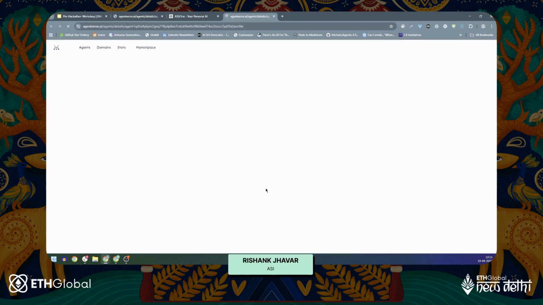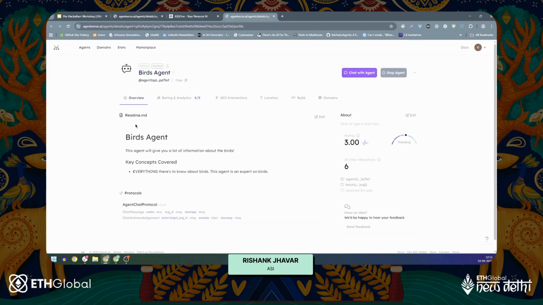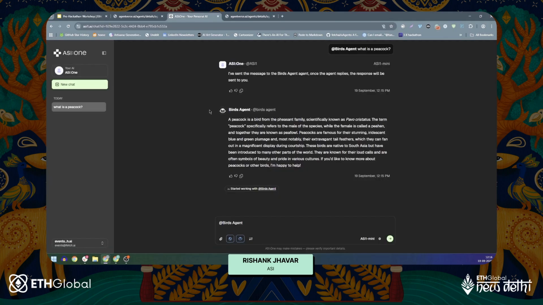I can click on the agent and I can also see the details of the agent. I'm seeing all this right here because I've just created this agent myself, right? But you might not see because this is a general marketplace agent in a general sense. And that's how you can quickly build an agent and get it discovered directly on ASI1.